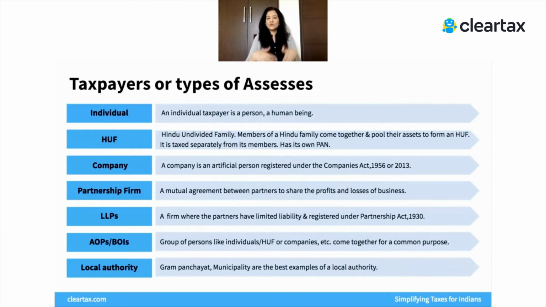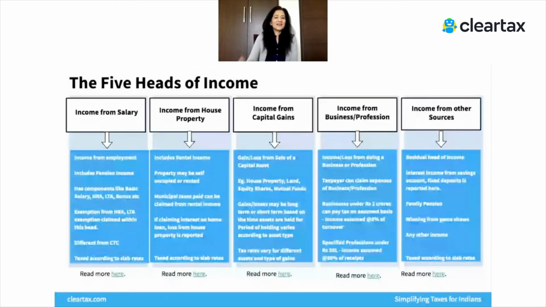And that's what we are trying to help you understand from this slide, that even an entity is a taxpayer. So a company could be a taxpayer, a partnership firm is a taxpayer, separate from its partners. The partners may be filing their own tax returns, and a partnership firm will also file a separate tax return. It may have its own PAN number, its own books of accounts, and everything separate from the partner itself, right? So these are the forms in which an assessee may be constituted, and therefore there may be these different types of tax returns, and we'll come to those in a little while.